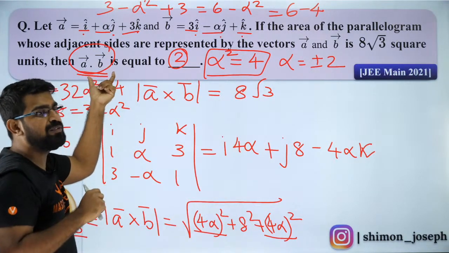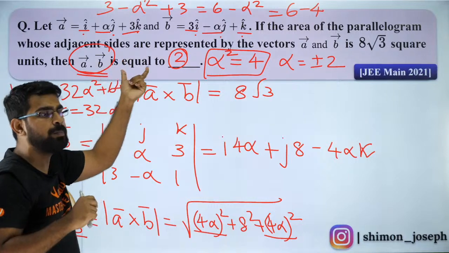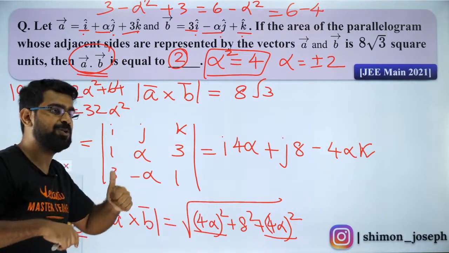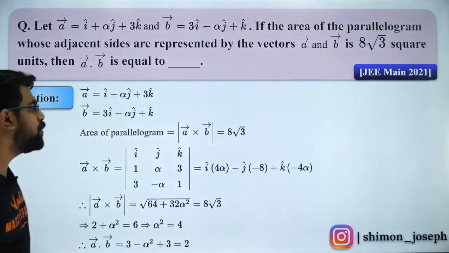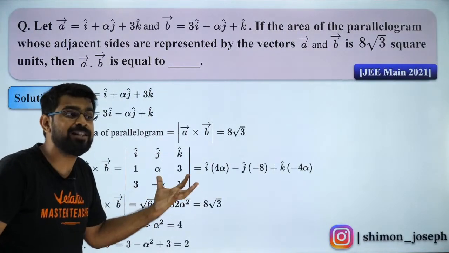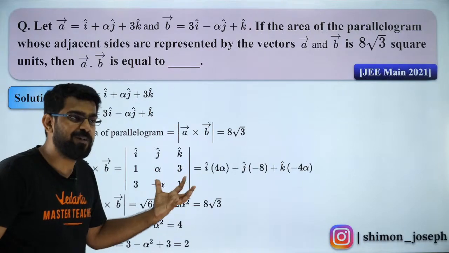You get cos theta only if you are opening it as mod A, mod B cos theta. Understood? Very good. Akash, come on, man, don't give up. We have still a few more things to cover. The most important things are coming now only. So don't give up now, okay?